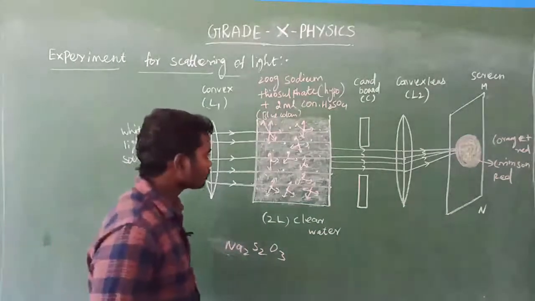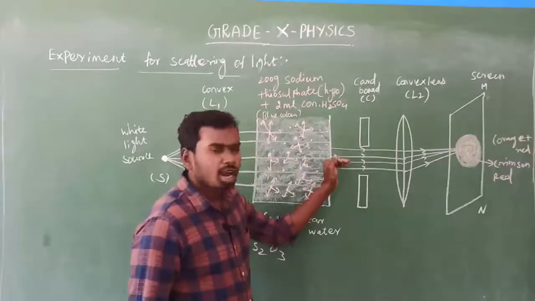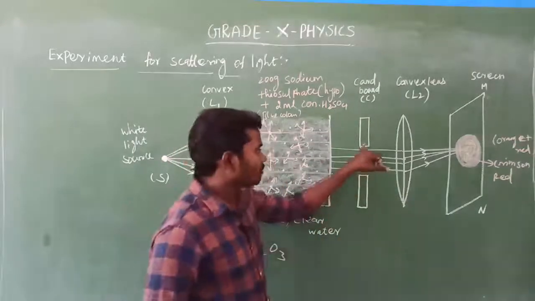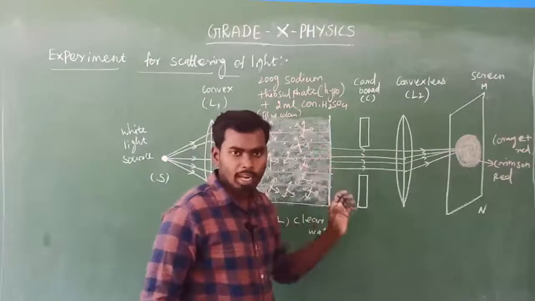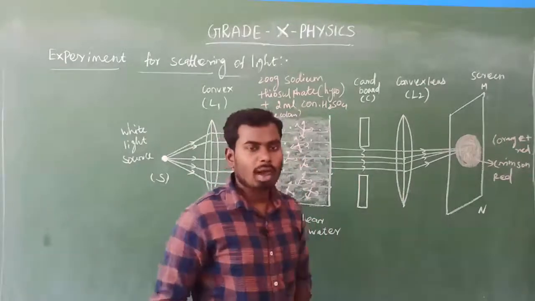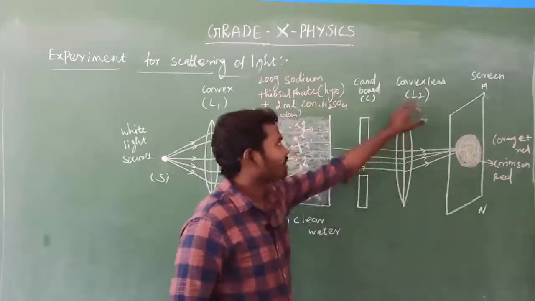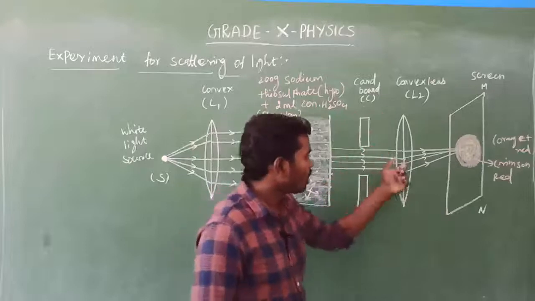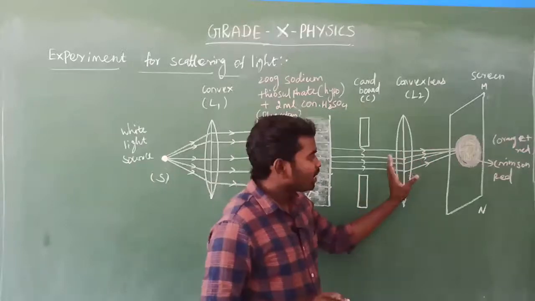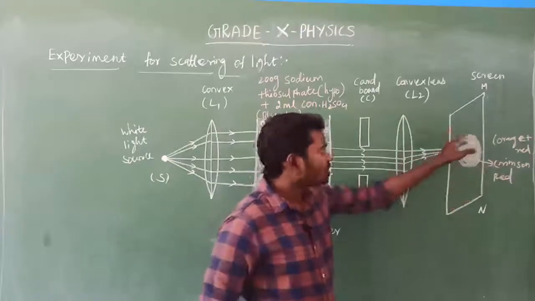Okay, look at here. After passing through the transparent tank, we allow the parallel beam of light through this cardboard. The cardboard controls most of the scattering of light, because it has a circular hole in its middle. Through the circular hole, only a small amount of the parallel beam of light rays passes through. Then all the parallel light rays fall on the second convex lens placed after this cardboard. Whenever the light rays are parallel to the principal axis of the convex lens, it converges all the parallel beam of light rays after refraction on the other side. On the other side we have placed a screen.